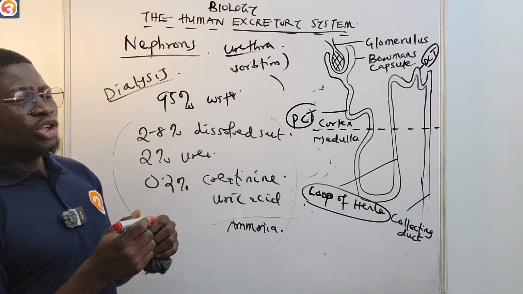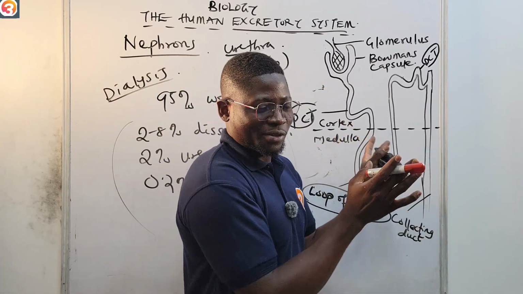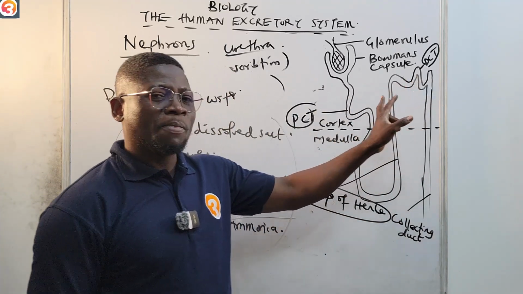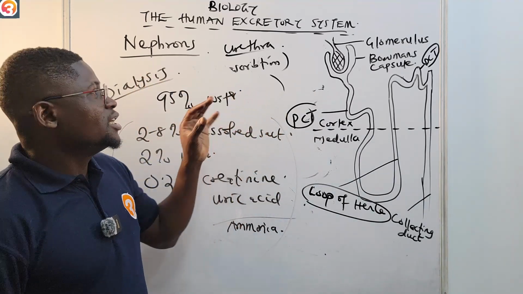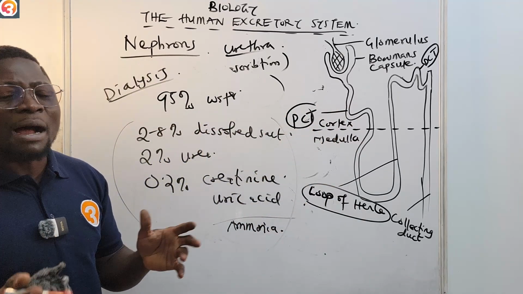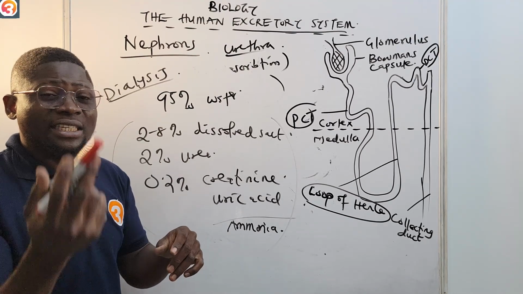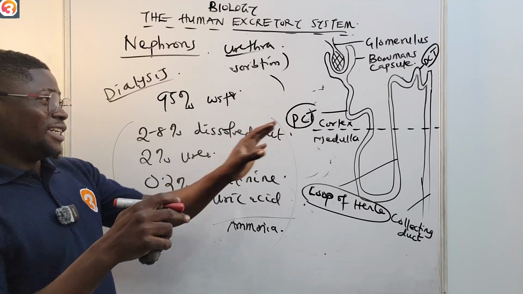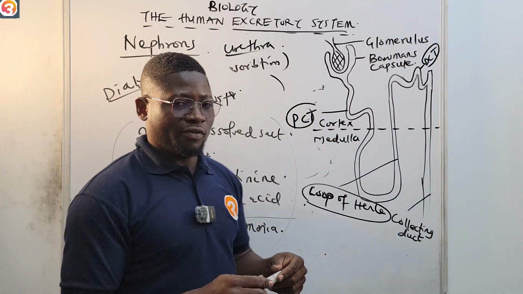The only difference between dialysis and what our nephrons do is that this part is absent. This tubular reabsorption is absent. This one is called artificial filtration. So in this artificial one, dialysis, tubular reabsorption does not occur. There's no way for all of those nutrients present in the blood, after being filtered, to get back into the blood. That is the difference between the natural filtration which we have in our body and the artificial one. So please take note of all of that.